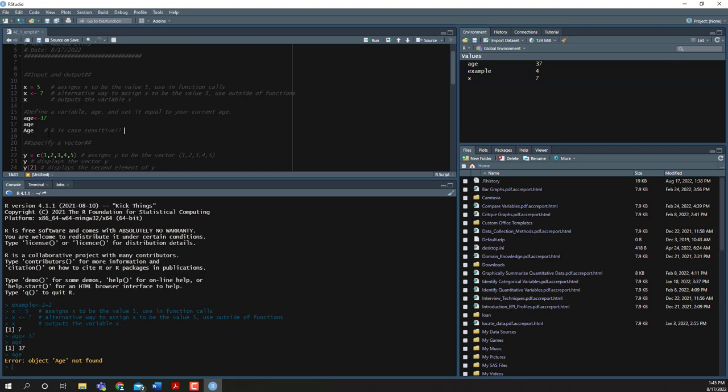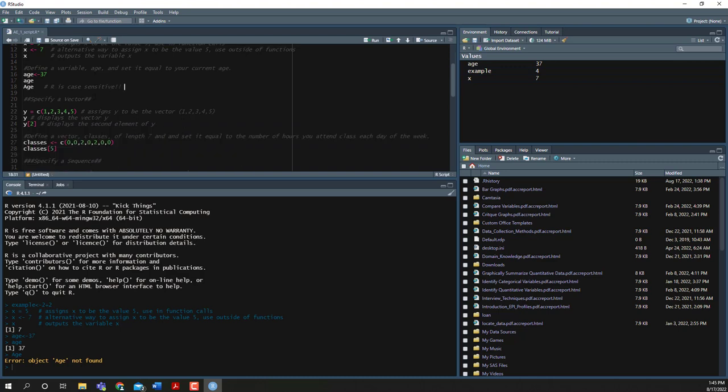You are going to get lots and lots of errors as you learn to code. Don't worry about that. It is a very normal process of learning about coding. And one of the most common errors that you are going to make, and I still make this error to this day, is that R is case sensitive. So almost always if R tells me it cannot find an object, I go back and double check my capitalization. Now here we've specified objects to be single numbers.